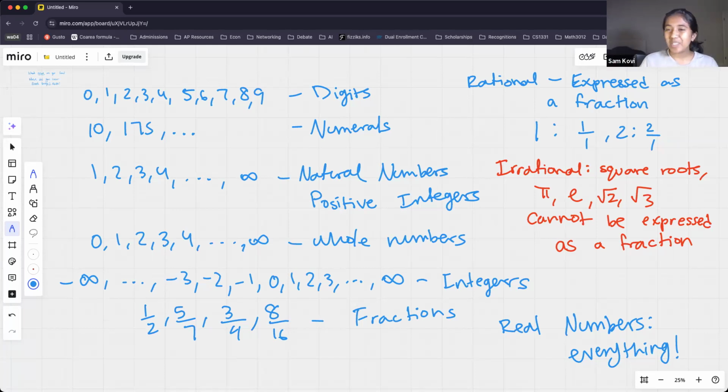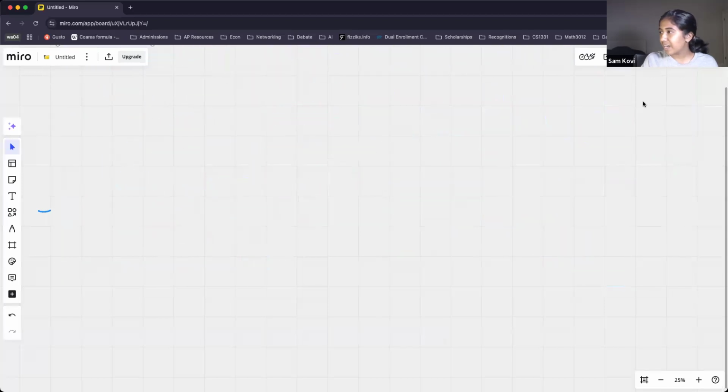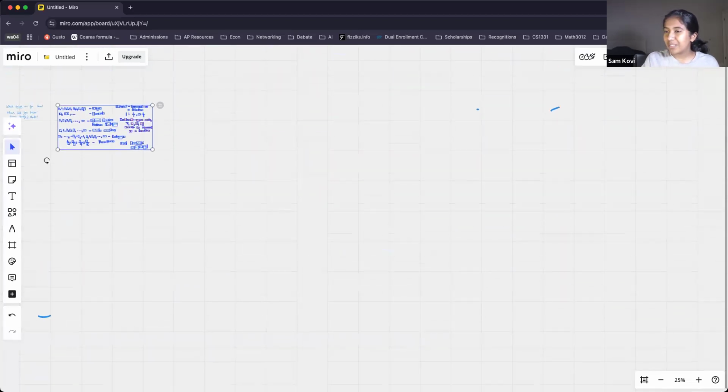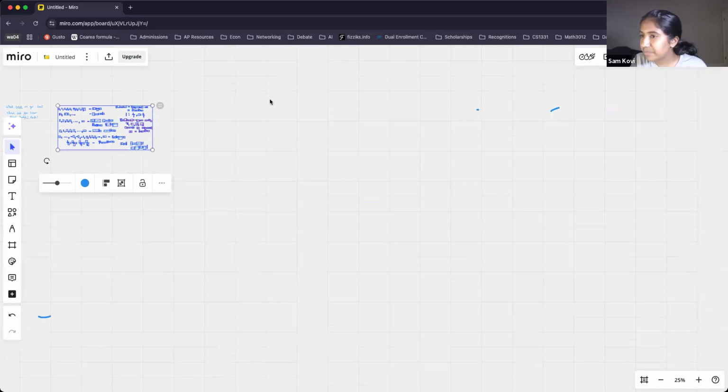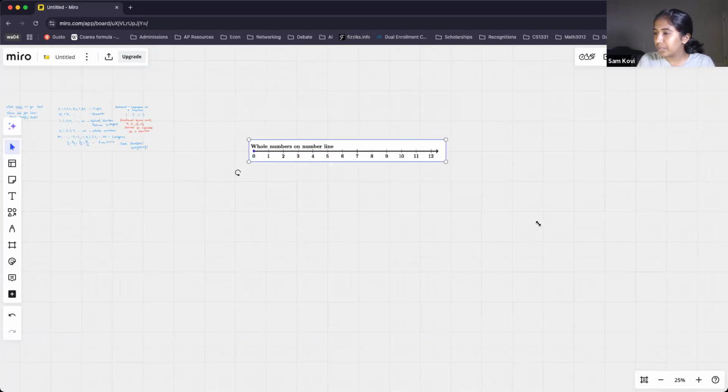Okay, awesome. So I want to give you guys just a couple of diagrams to maybe help those visual learners out there see what these numbers look like on the number line and things. So let's go ahead and get some of those visuals. I'm going to clear up the screen. Okay, so for whole numbers, I'm going to show you guys what whole numbers on the number line look like.